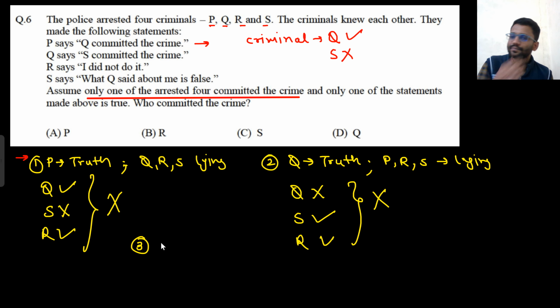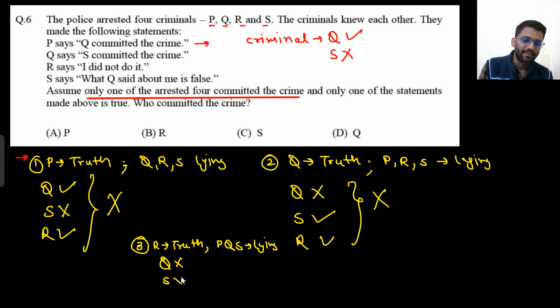The third case is, let's assume R is saying the truth and P, Q, S are lying. P is saying Q committed the crime, so Q did not commit the crime, because P is lying. Q says S committed the crime, so S did not commit the crime. Now R is saying I did not do it, which means R also did not do it.